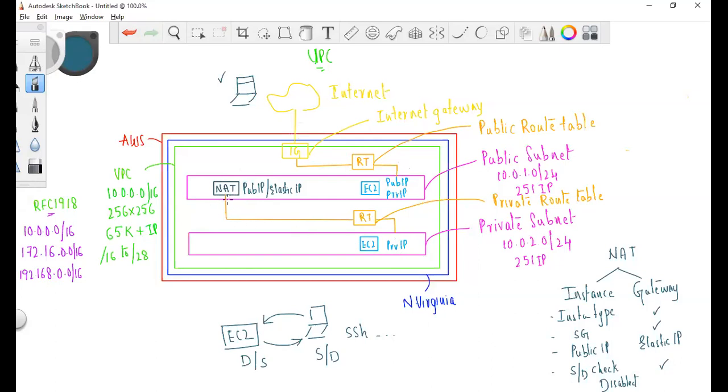That is what NAT stands for. And we have two types of NAT: the NAT instance and the NAT gateway. The NAT instance should be managed by the user or the customer, whereas the NAT gateway is managed by AWS. What are the things which we need to manage? Basically the instance type. If multiple instances are trying to access the NAT instance, you should take care of the instance type and the processor, a good processor or a small processor. If it is overutilized or underutilized, you have to check it and create the suitable one. In a NAT gateway, you don't need to manage the instance type.